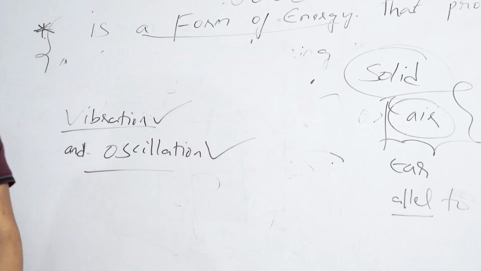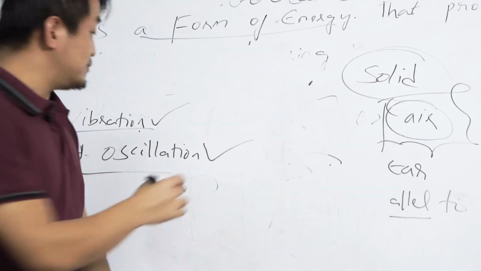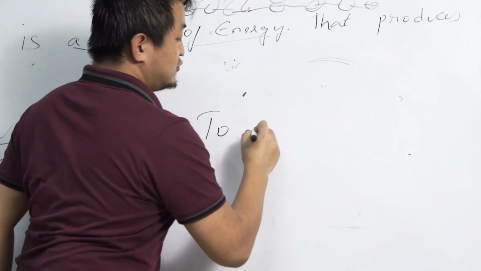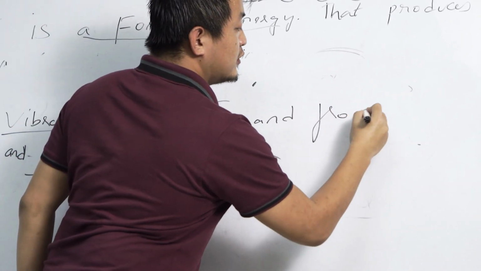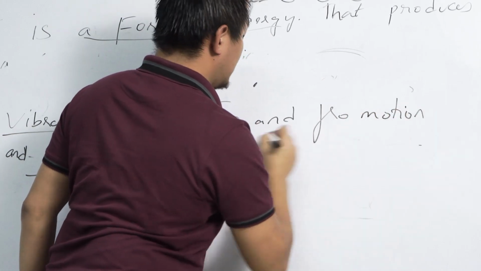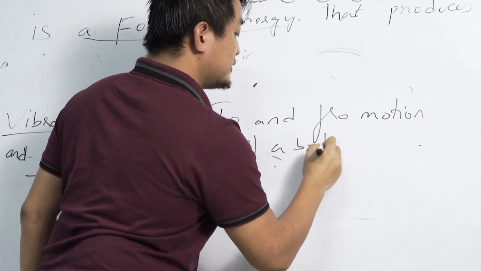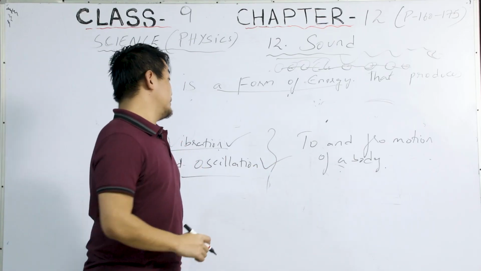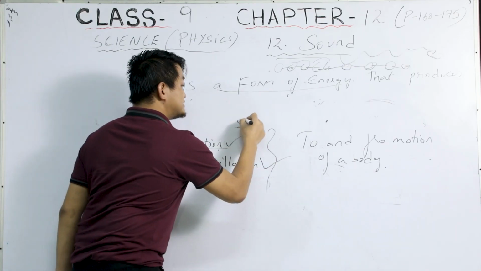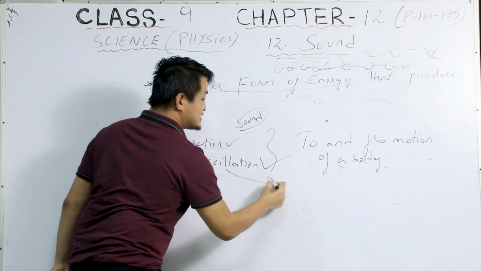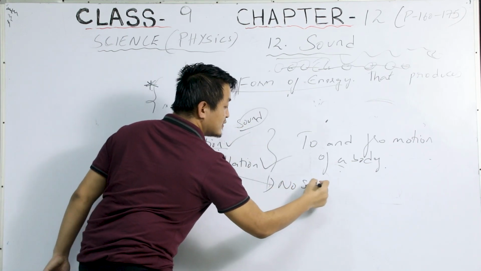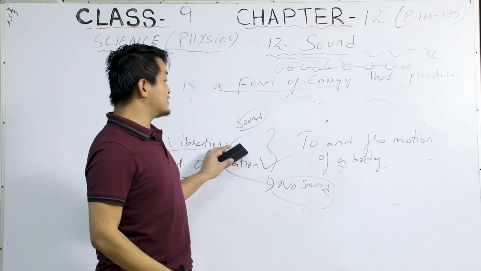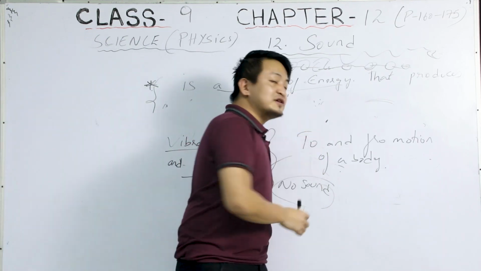But what is the difference? Vibration means to and fro motion of a body. Clear? To and fro motion of a body. But in vibration there is a sound, and in oscillation no sound. Why? Clear?